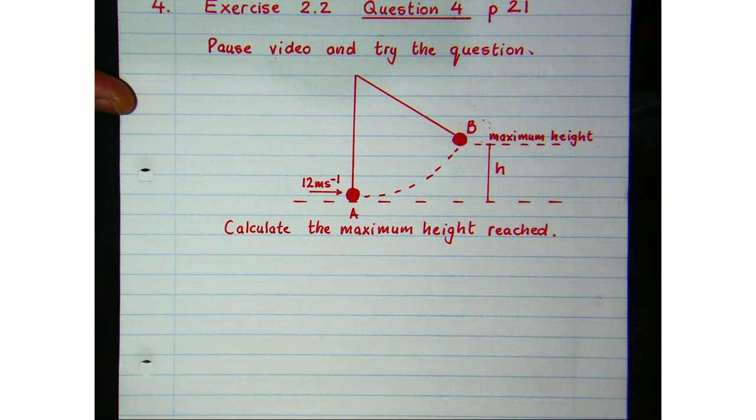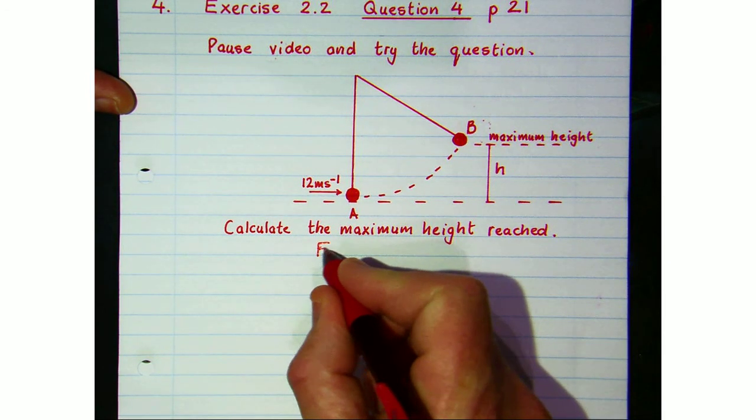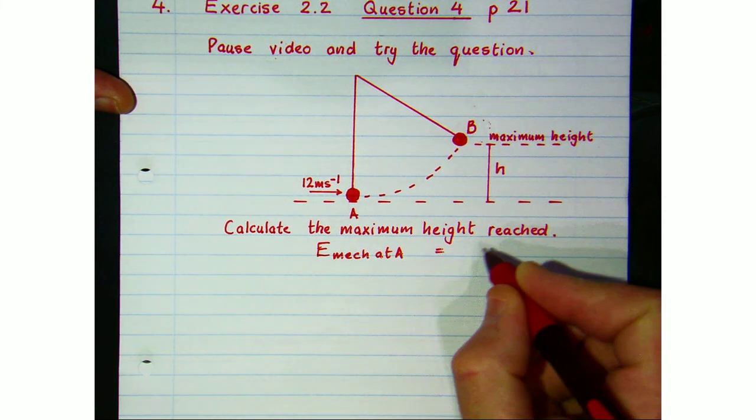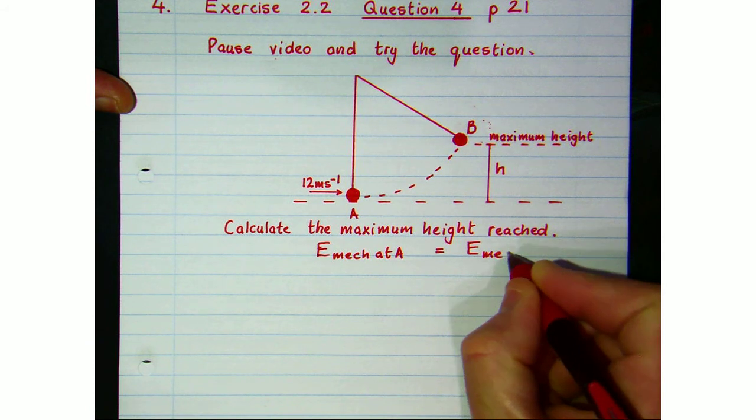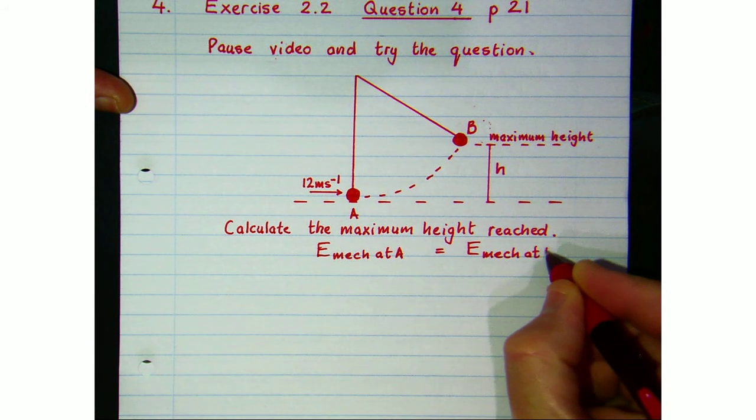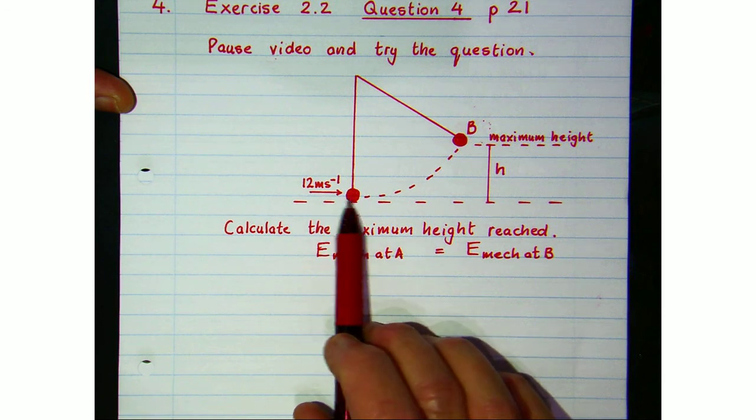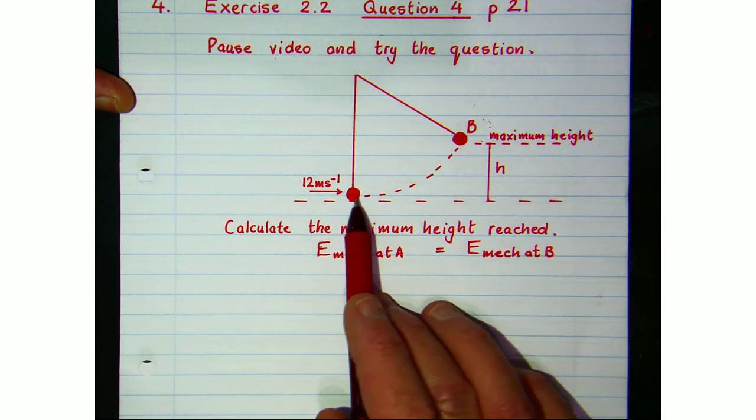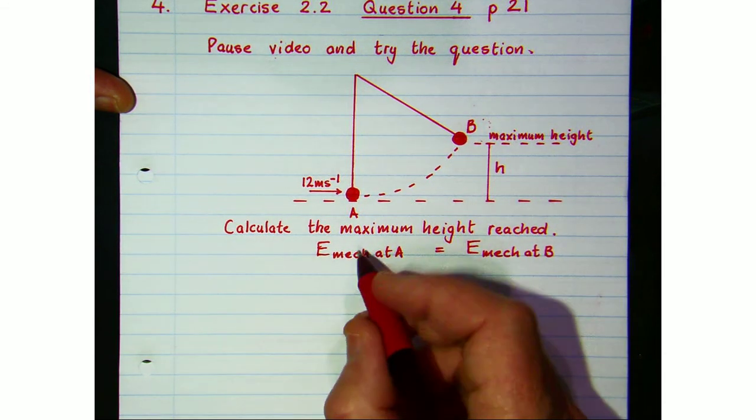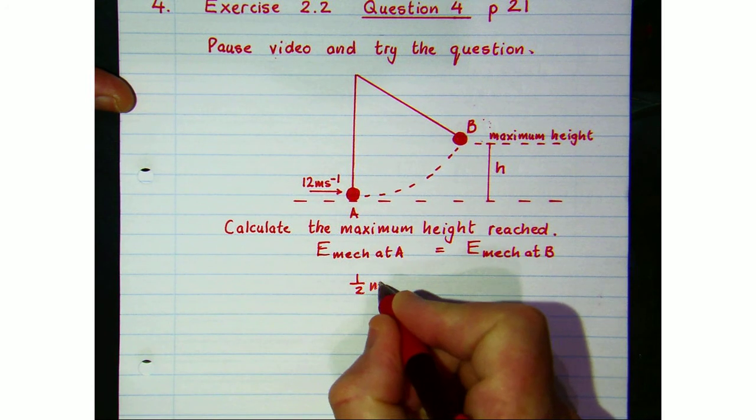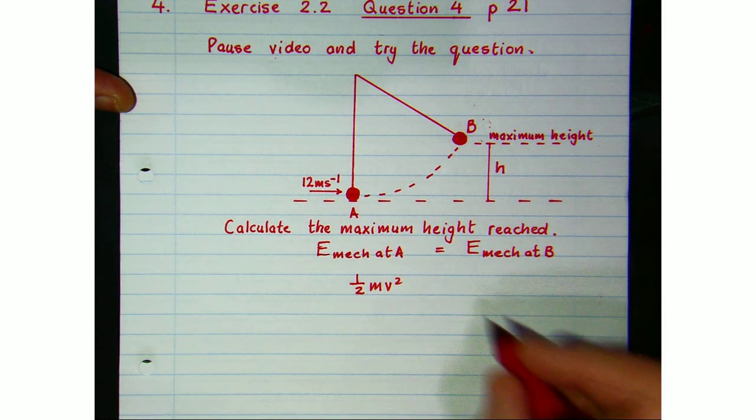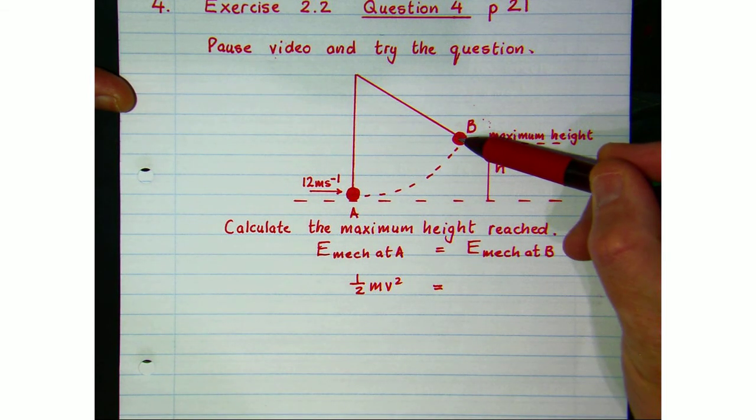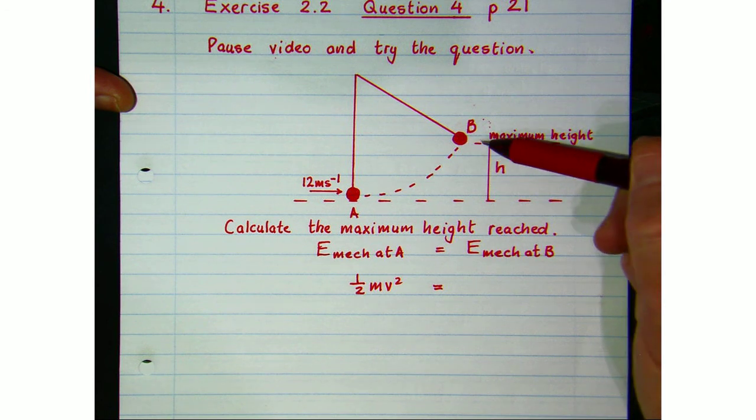So mechanical energy at A is equal to the mechanical energy at B, and we've got zero potential energy because he's right on the ground level, so potential energy would be zero here, but he's got lots of kinetic energy. So half mv squared. At B, he comes to a stop, so he's got zero kinetic energy, and all of his mechanical energy will be in the form of potential energy up here at B.